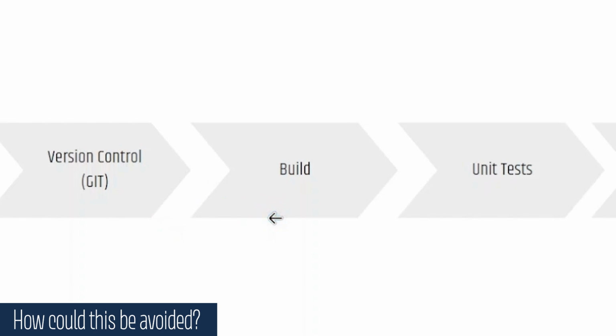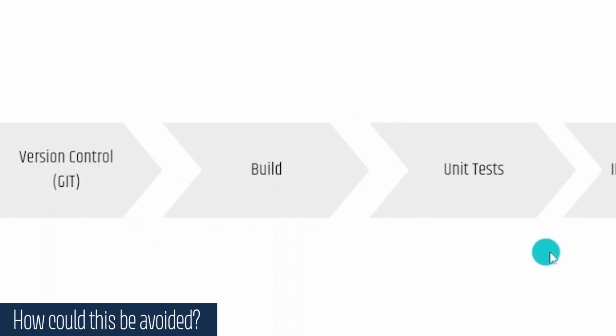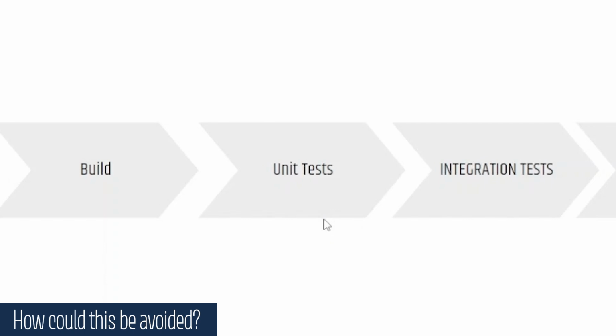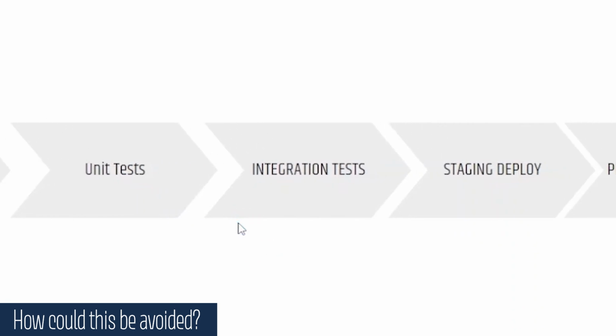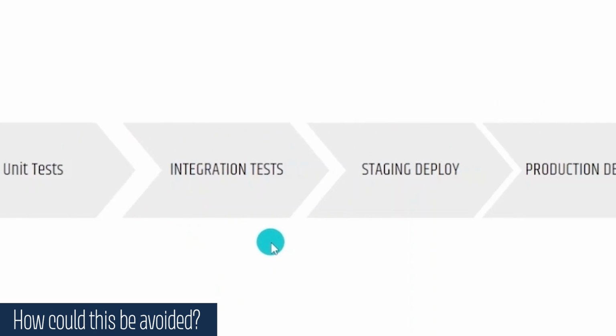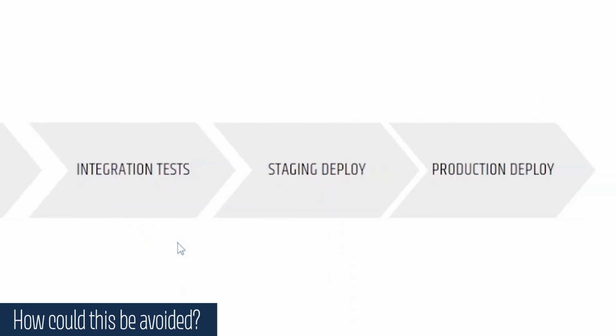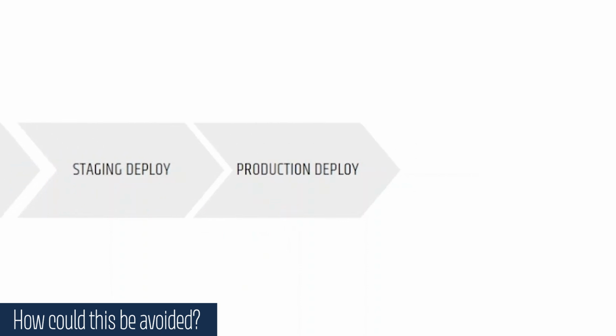So build is basically you are building the software package, and then it will perform some unit tests depending upon what type of test cases I have written for unit test. Once unit tests are done, it will do an integration test, which is basically working with other components of that software. When all these tests are done, we deploy it to a staging environment. Now this staging environment is basically a controlled environment which is similar to prod, and we can perform some more tests on that staging deployment. And once given a green from the staging environment, it is deployed to production.